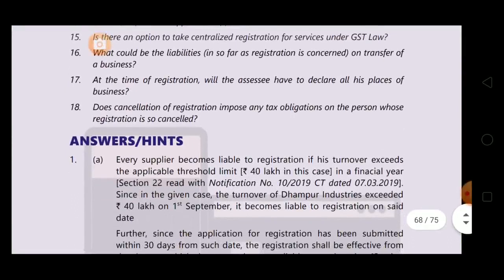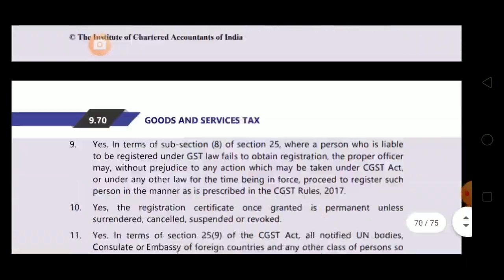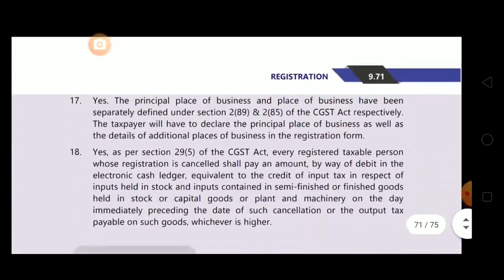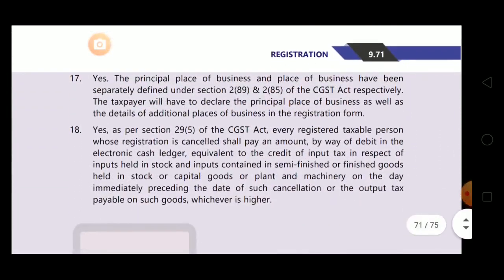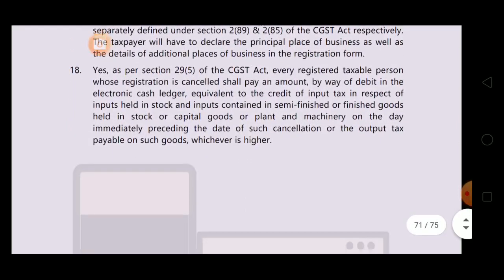Next one. Last question, does cancellation of registration impose any tax obligations on the persons whose registration is so cancelled? Obviously yes. See, yes, as per section 29 subsection 5 of CGST Act, every registered taxable person whose registration is cancelled shall pay